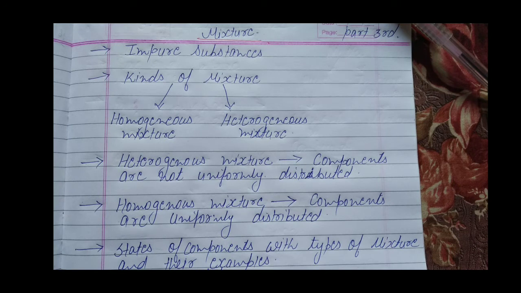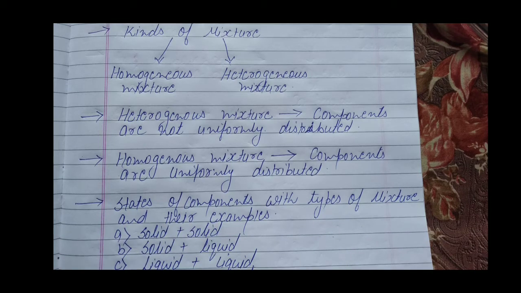First we will be learning about impure substance, then kinds of mixture. So mixture is of two types, homogeneous and heterogeneous. Then we will see what is a heterogeneous mixture and what is a homogeneous mixture. Then we will see different states of components. You know that matter exists in three states: solid, liquid and gas.